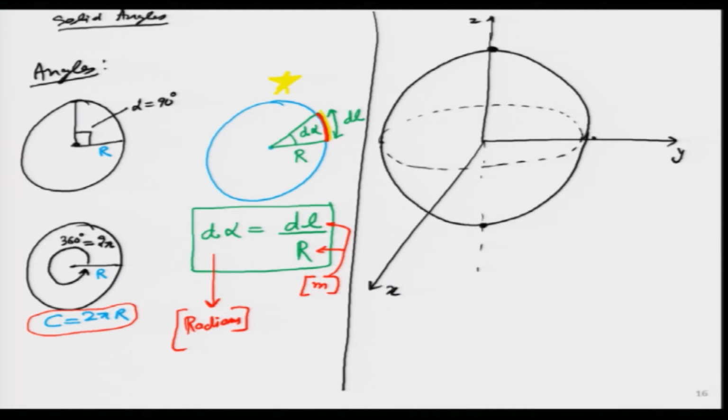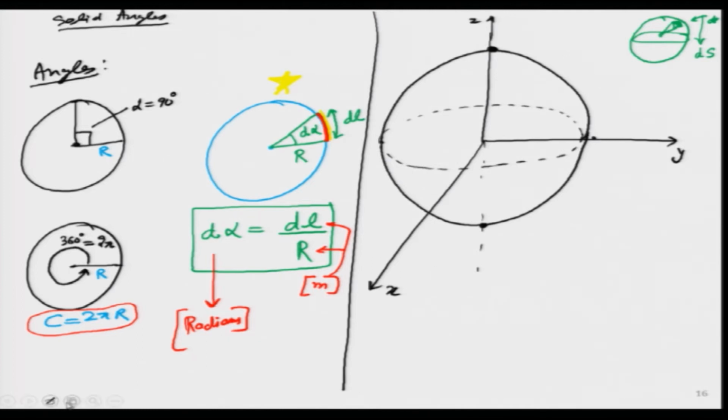In the sphere, what are we going to do? We will discretize this sphere into very small areas. Maybe I will mark it in this color over here. If I put this small area on the surface of a big sphere, not a circle, and I call this small area ds. I will not write it there, I will write it here. This is area ds. How much solid angle does it subtend at its center? So, that is what I am trying to do.